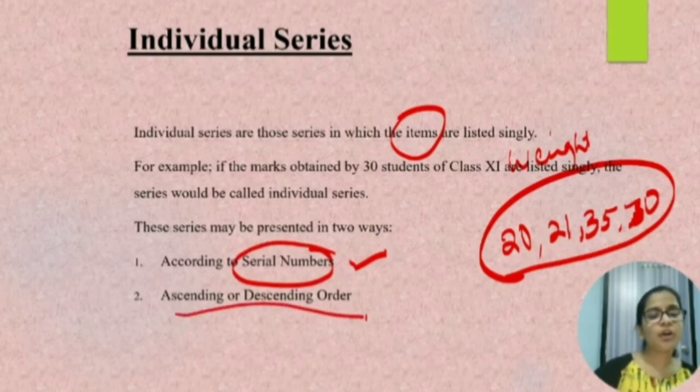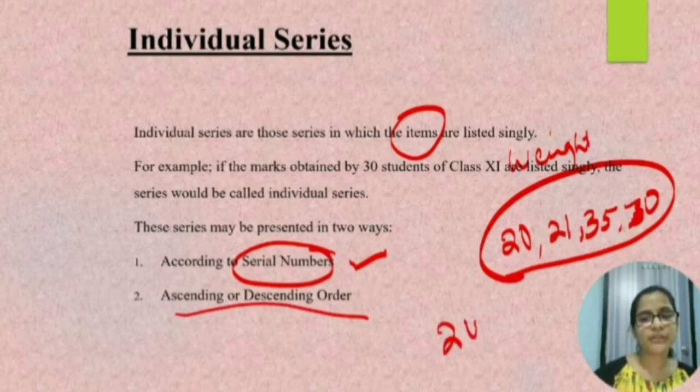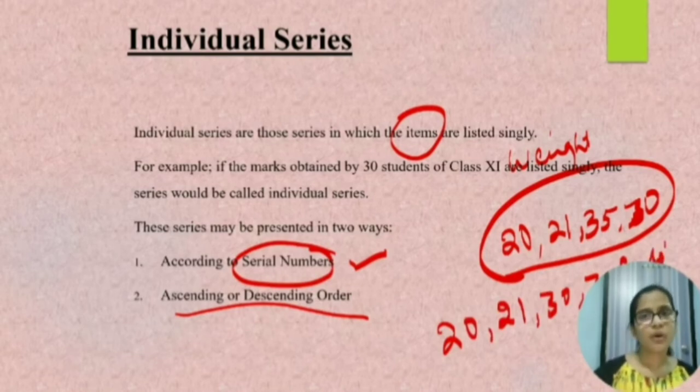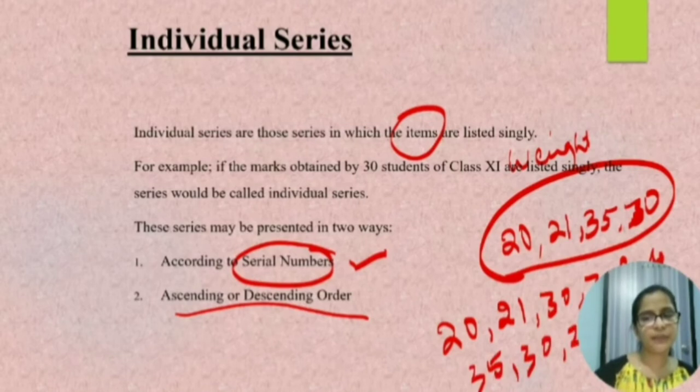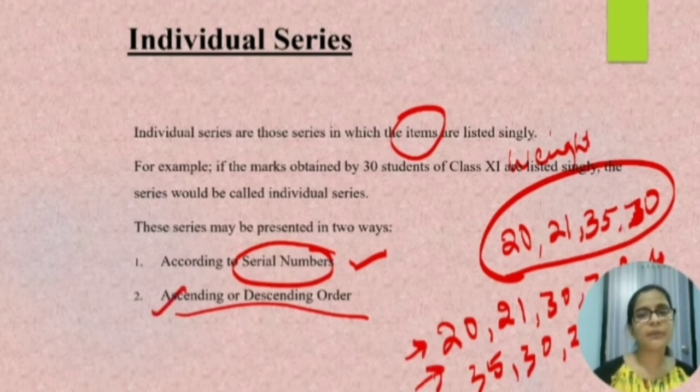And next is ascending or descending order. These marks I can arrange according to ascending or descending order: 20, 21, 30, 35 and so on. Or I can arrange it in descending order: 35, 30, 21, 20. Arranging data from low number to high number is ascending order. Arranging data from high number to low number is descending order.